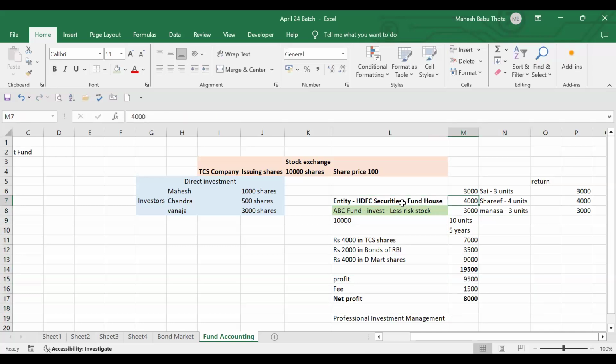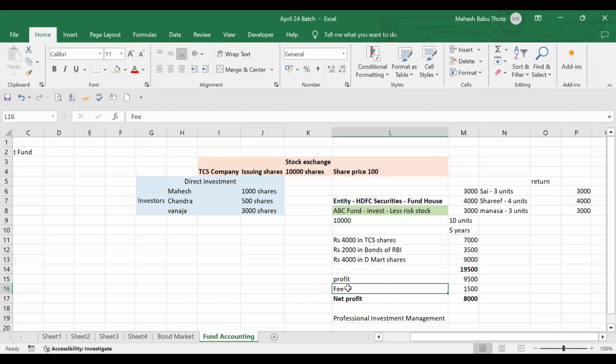So who is launching the fund? ABC Fund house will launch the fund. Who will appoint these professionals? Fund house only will appoint the professionals. There is a fees.